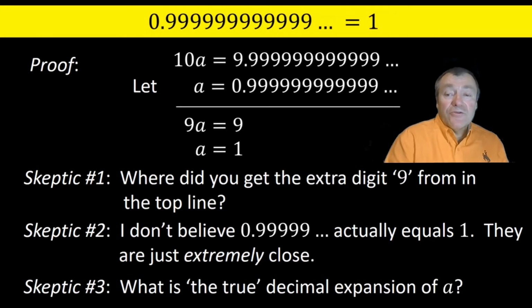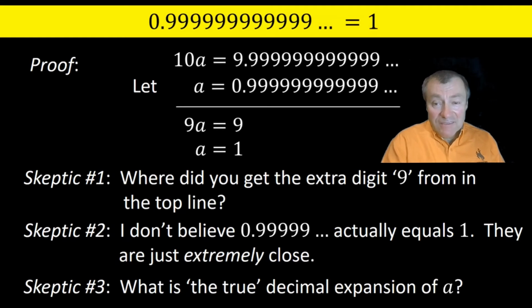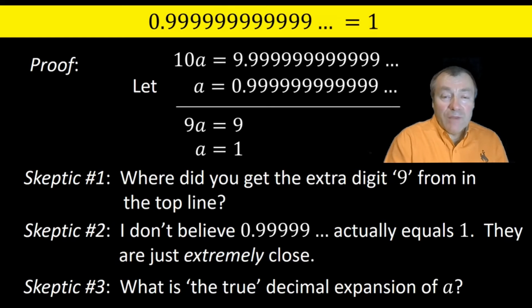Here is a third skeptical response to my proof. Make up your mind. You said A was 1. Now you're saying it's something different. 0.9999 repeating forever. Which is it? Again, this response doesn't point to any particular hole in my proof.